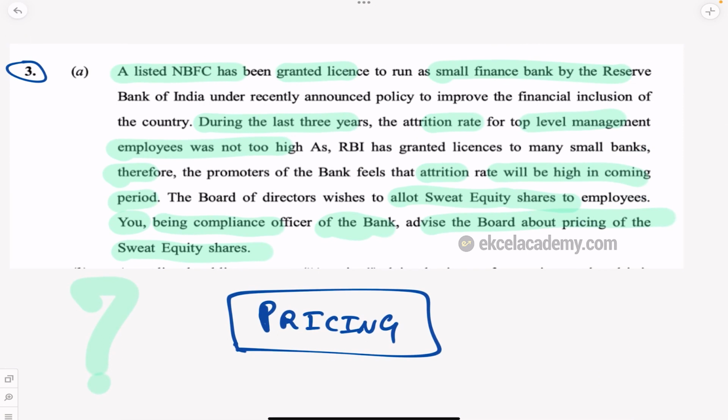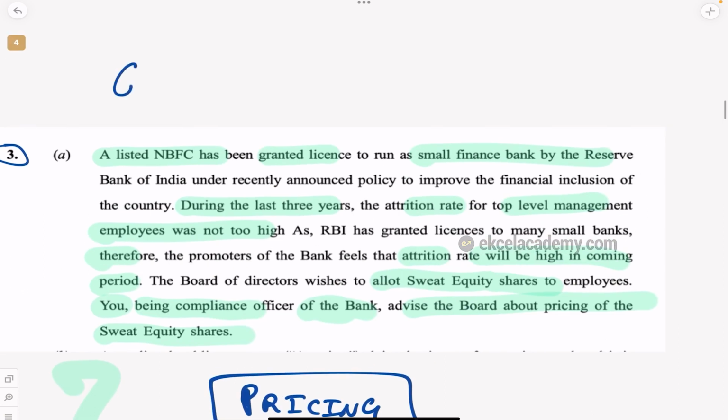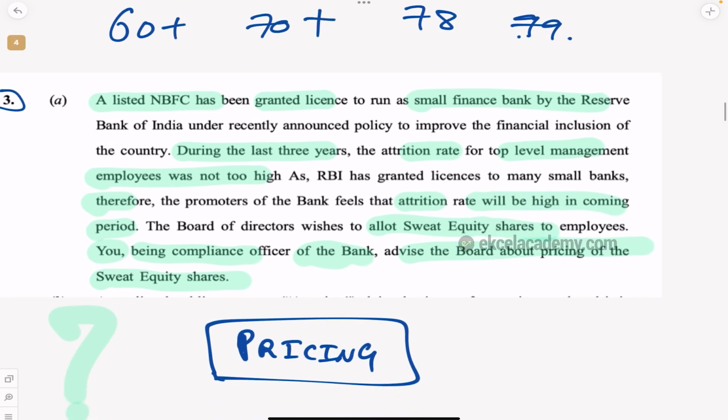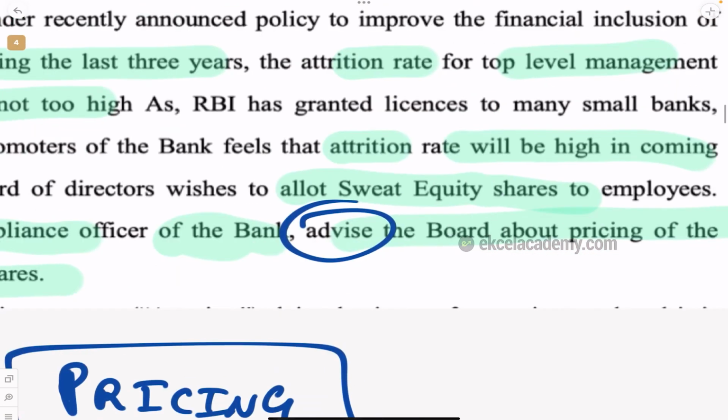Don't think they don't give you. I have shown you the answer script. You can go to YouTube. You can see our playlist. I have shown you answer papers of our own Ekcel Academy students. They have got 60 plus. They have got 70 plus. Even some students have got 78, 79 marks in law subjects because they did what I am telling you. So understand the keywords, understand what kind of question it is. So this question is also what? Advise. You should advise whom? The board.